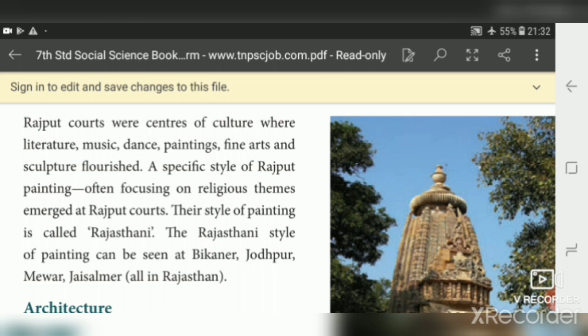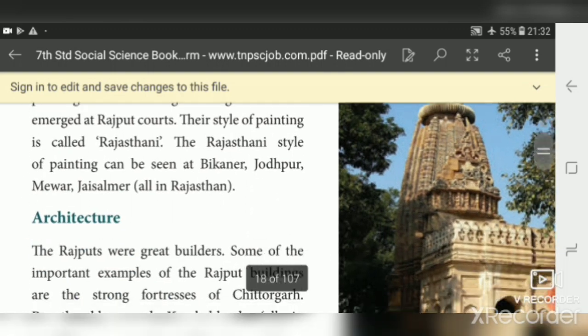The Rajasthani style of painting we can see even now at Bikaner, Jodhpur, Mewar, Jaisalmer. These all places are in Rajasthan. We can see this painting even now.